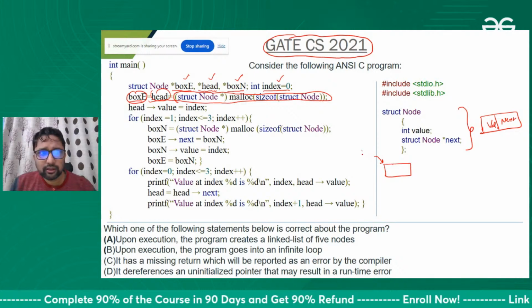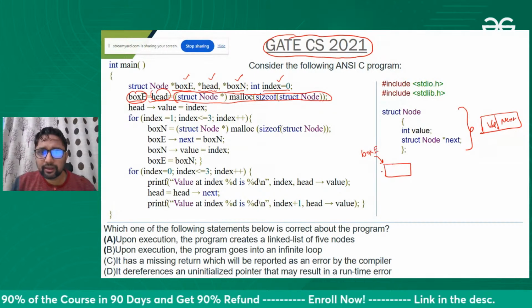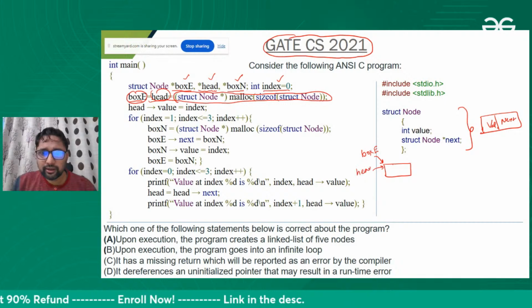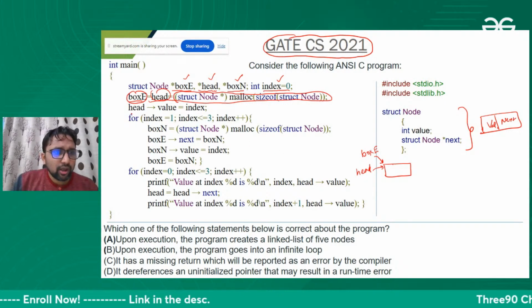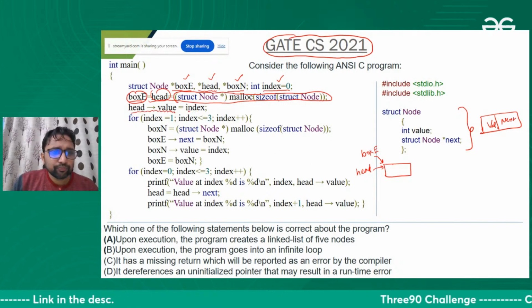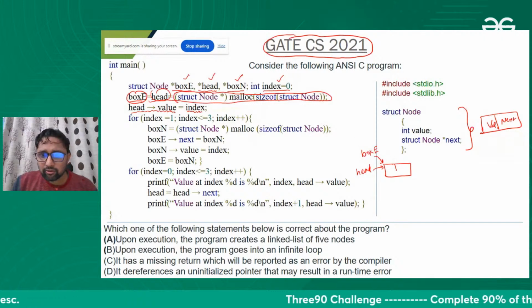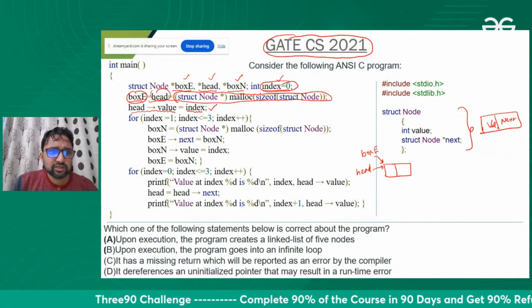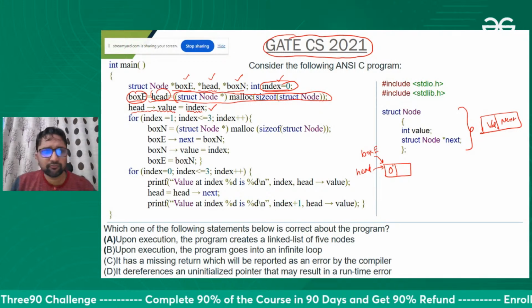So let's do it: box E, and also by the head actually. So let me write here head. Okay, now we are storing the value in the value part of this node. What is the index value? 0. So we are storing 0 by this statement. So let's store 0. Fine.